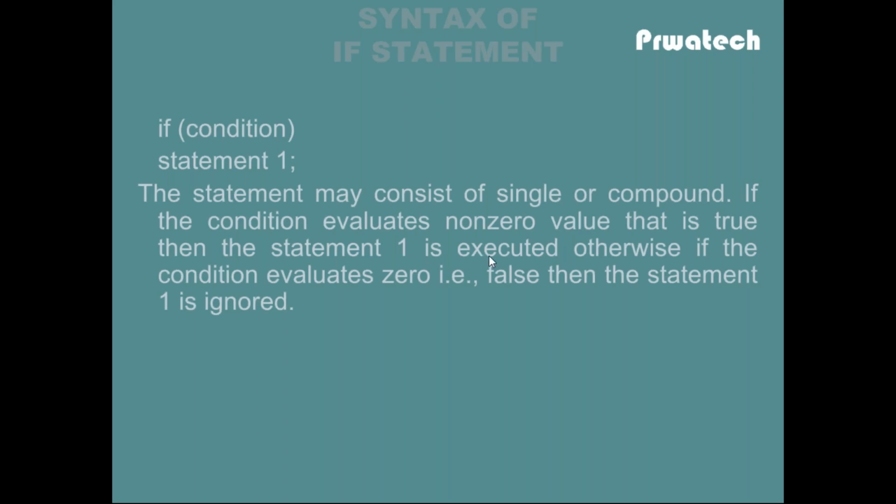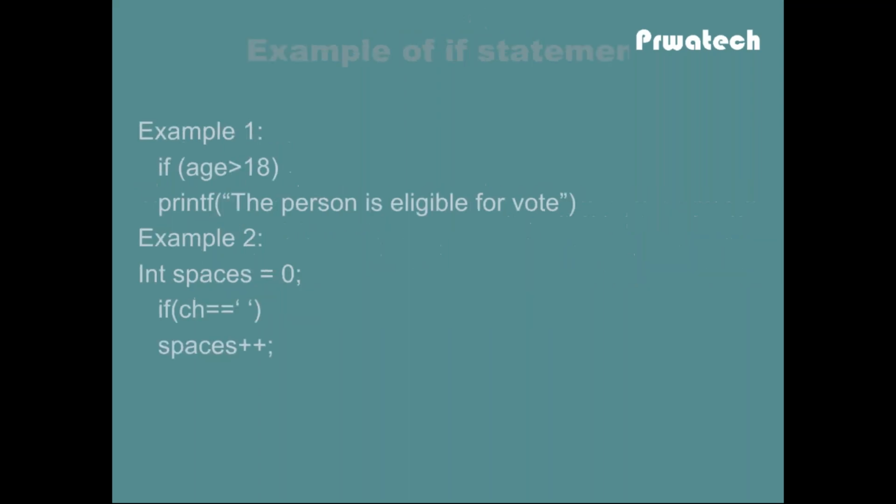Otherwise, if the condition is 0, then statement 1 is ignored. For example, if the user gives the age as 15, then check if 15 greater than 18. 15 greater than 18 is false.